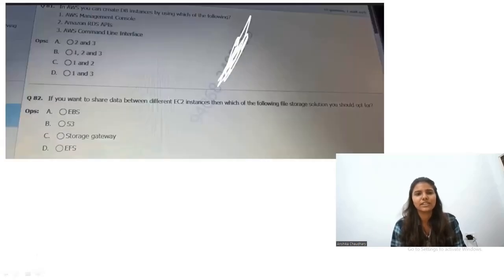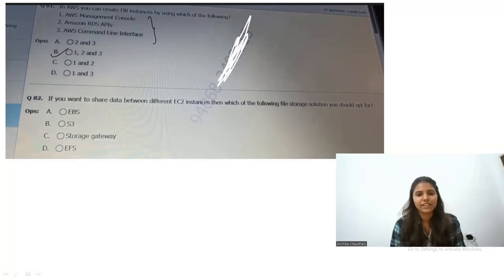So the next question is: in AWS, you can create DB instances by using which of the following? AWS Management Console, Amazon RDS API, AWS command line interface. So why all of these? With all of the following we can create DB instances. Okay, so 1, 2, 3 will be the correct answer for this question. I will give you the complete explanation in just a few seconds.